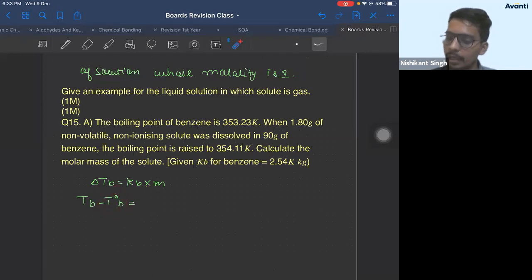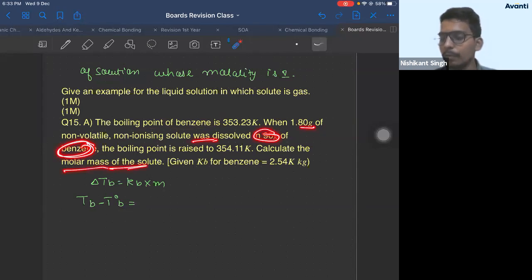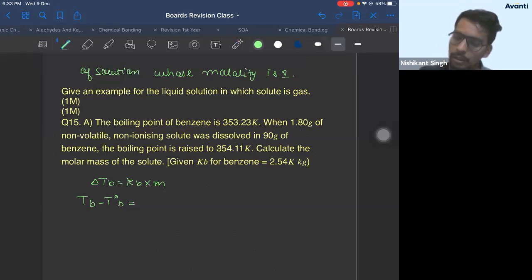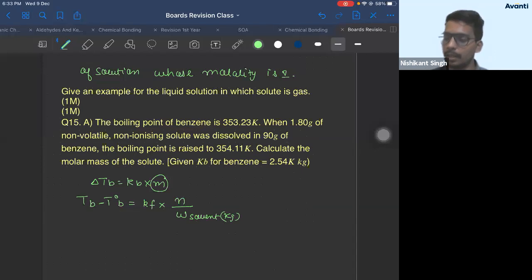What is your solvent here? Benzene, because 1.8 gram of solute is dissolved in benzene. So benzene is your solvent, and the molar mass of the solute you have to find. You don't know what your solute is, correct? Now, what can you do? This equals Kb into molality, which is the number of moles of solute by weight of solvent in kilogram, right?